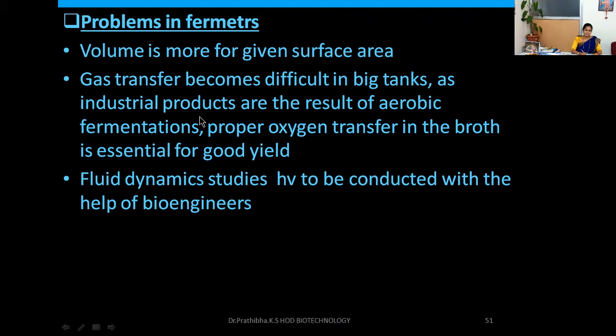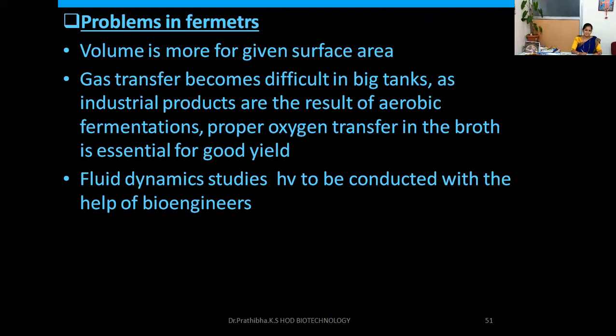In a small fermenter vessel, one can manage that aeration, whereas in a large fermenter vessel it is very, very difficult to manage the aeration and it requires huge economy. And fluid dynamic studies have to be conducted with the help of bioengineers. This work is a collaborative endeavor.